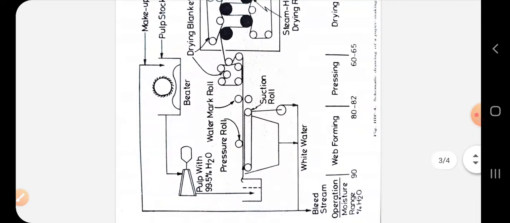After that, this hydrous pulp with 99.5% water, now the pulp is containing 99.5% H2O, that is water, is to be fed to the pressure rolls over here.